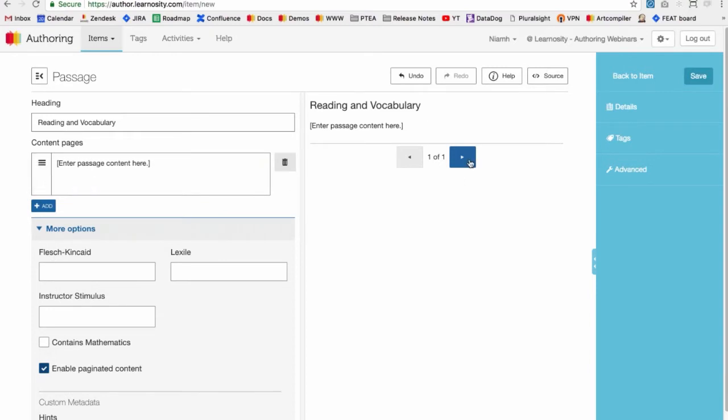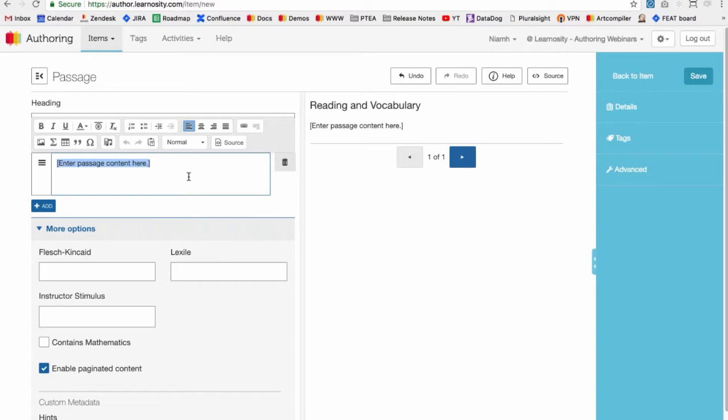Then on the right, we have some navigation buttons for the student and some text here, so page 1 of 1. So what this paginated content feature does is it allows you to add multiple pages in one passage. So kind of like pages in a book, the student can flick between different passages without you having to add tons of passages to an item or even have multiple items of different passages. So I'm going to go to my first page, and I'm going to add some content.